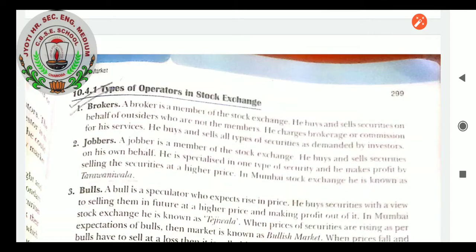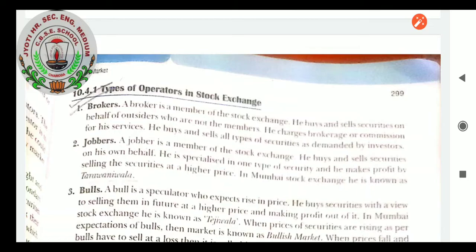Brokers never treat the shares of the company as their own, but jobbers treat the shares of the company as their own and sell the shares in the market. He specializes in one type of security, and he makes profit by selling the securities at a higher price.